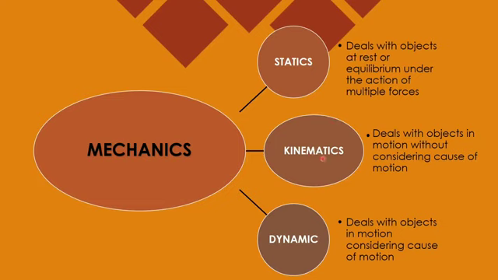In kinematics, we are dealing with the motion of the objects, but we are not considering the cause of motion. It means we will simply study the moving objects and how the motion is getting changed, whether there is some velocity, there is some acceleration, whether the motion is uniform, non-uniform. But we will not consider what is causing that motion, how the body is able to move.